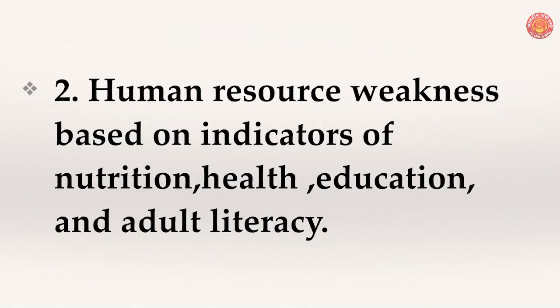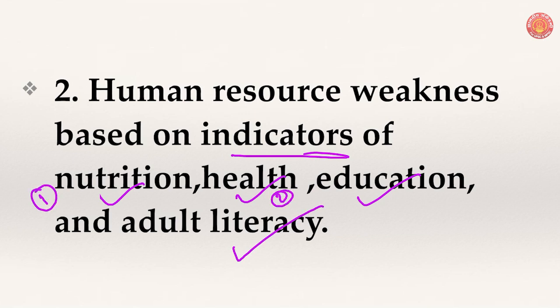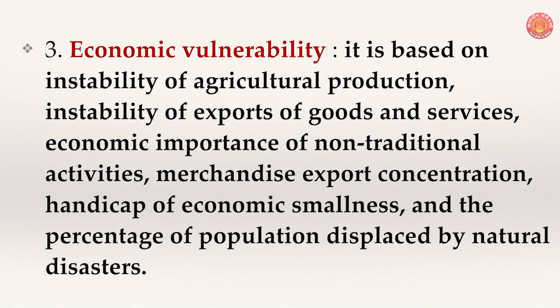Human resource weakness is based on indicators of nutrition, health, education and adult literacy. Remember these four factors: nutrition, second is health, third is education, and fourth is adult literacy. These are the four basic criteria which decide human resource weakness.